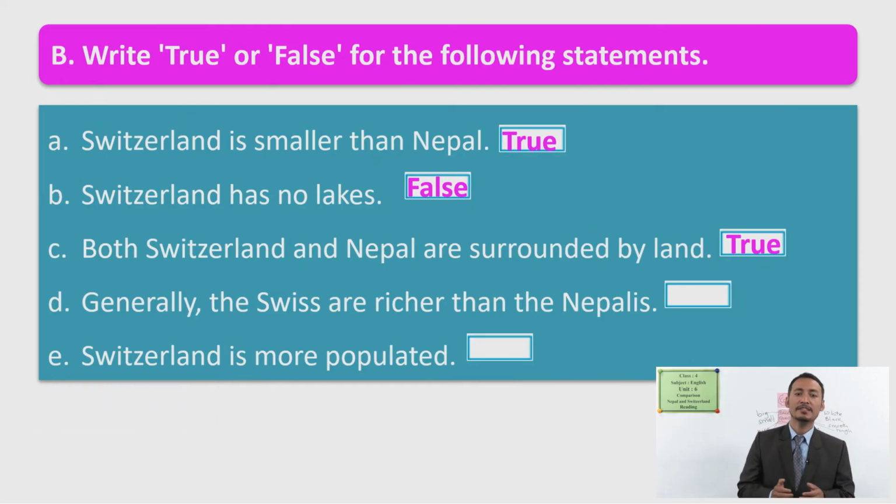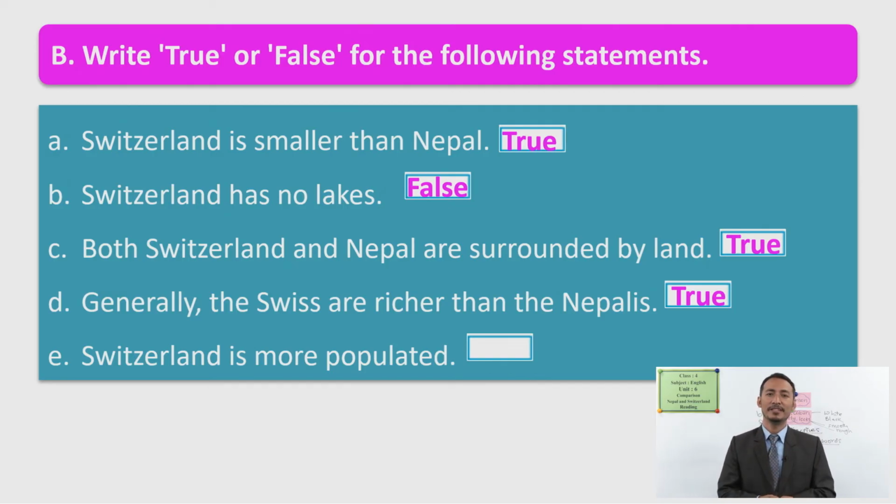Generally, the Swiss are richer than the Nepalese. Are we richer or Swiss are richer? Swiss are definitely richer than us, so it's true. Switzerland is more populated. They have many number of people. Is it right? Not, because we have a greater number of people, greater population in Nepal than Switzerland. Okay, these are the differences and similarities. And this is the exercise true and false, and we have solved. I hope you have done this.